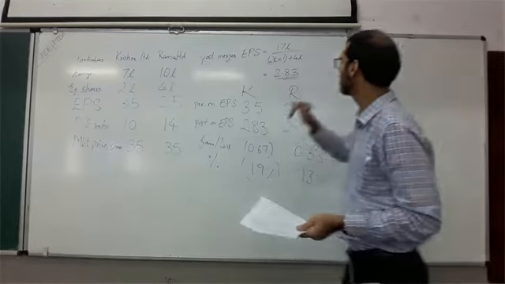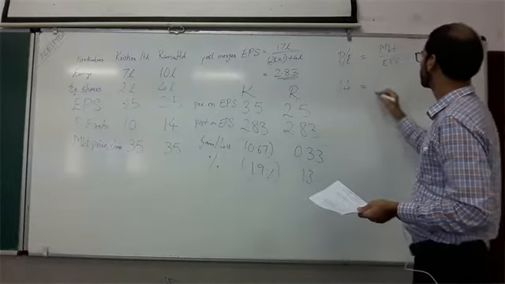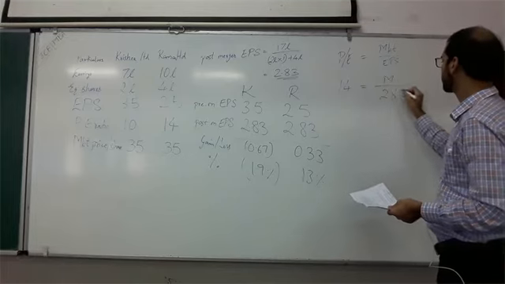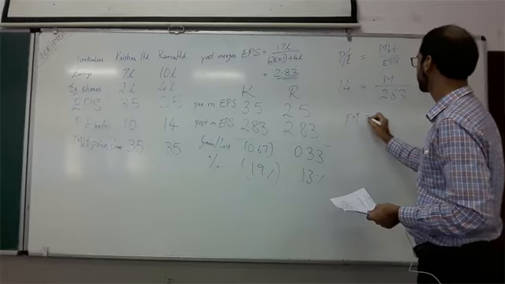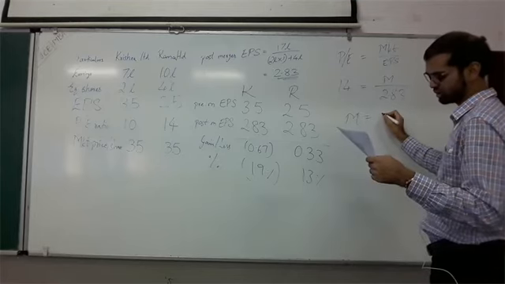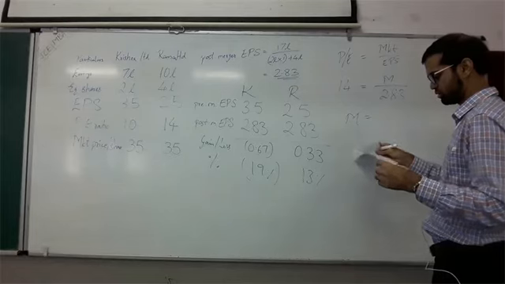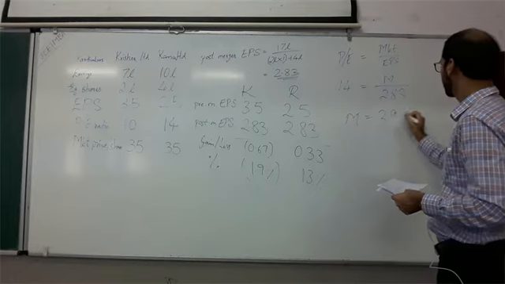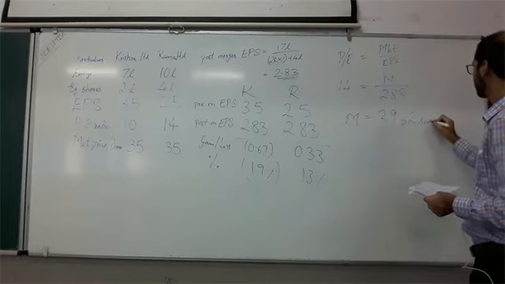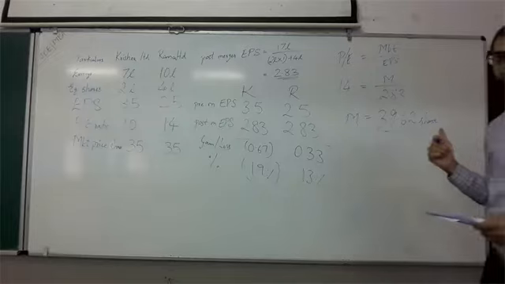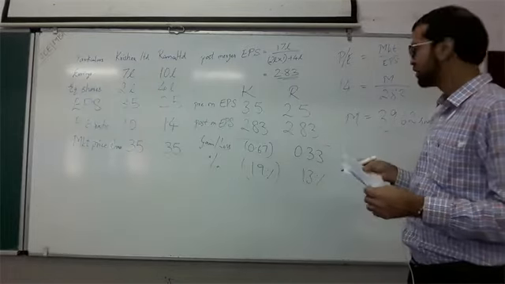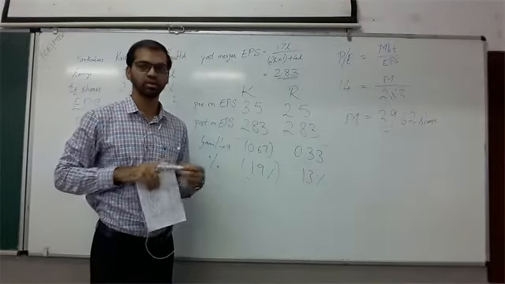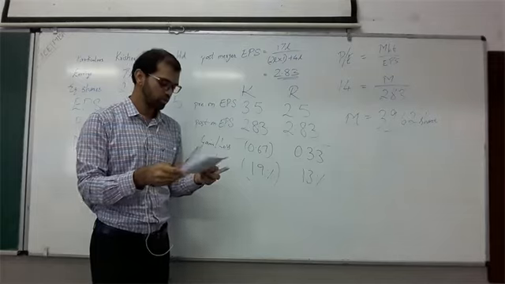Okay, I will take 14 is equal to the market price we are going to find out divided by the new EPS, which is 2.83. Okay, so by solving this, I will get somewhere around 39.62 per share. So this is the market value of the merged firm. That means market price per share, or market value per share, of the merged firm. Now this was the third part.